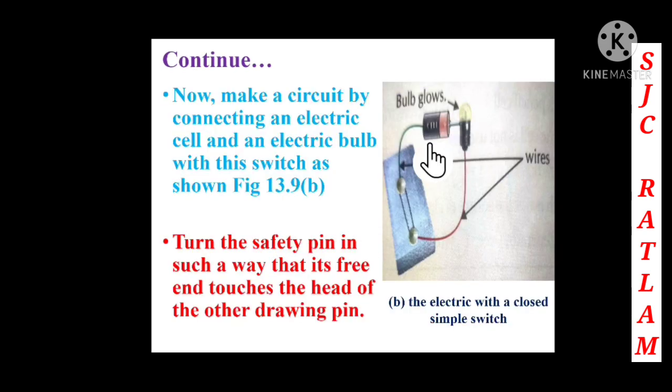Now here children, you can see, make a circuit by connecting an electric bulb and the electric cell with the switch. Now what you have to do is use the electric cell and the electric bulb and make a circuit. Turn the safety pin in such a way that it is free and touches the head of the other pin. You just have to turn the safety pin so that it is touching the head of the pin.